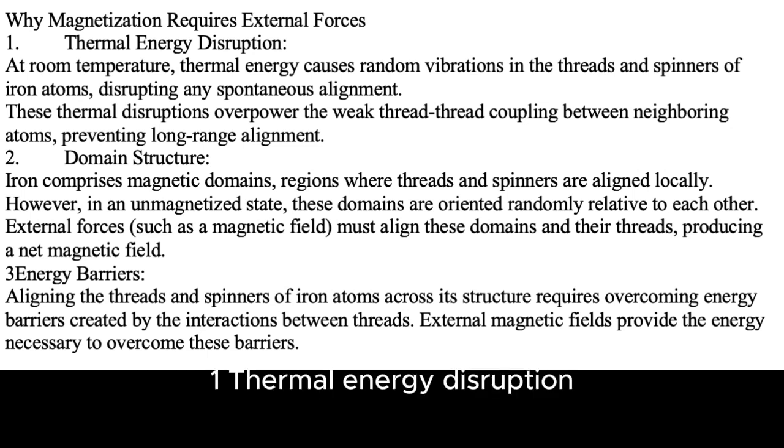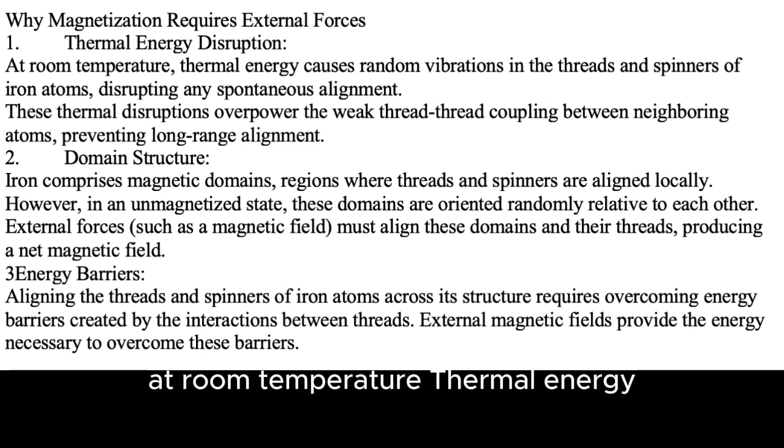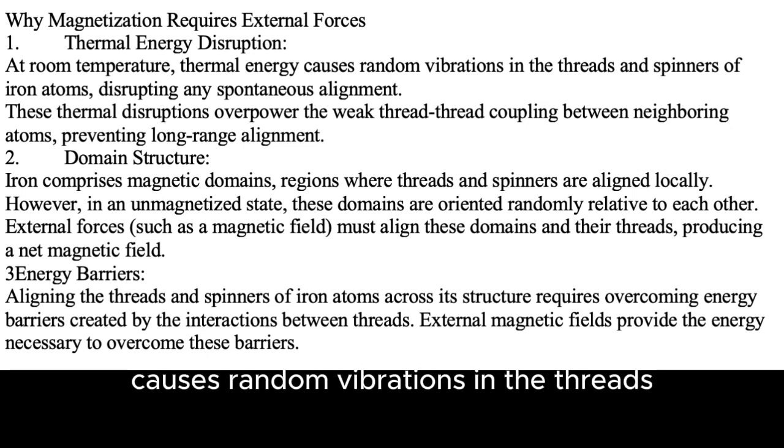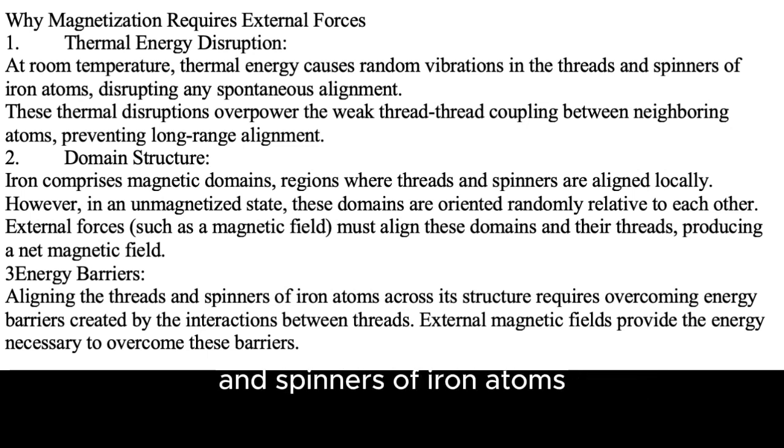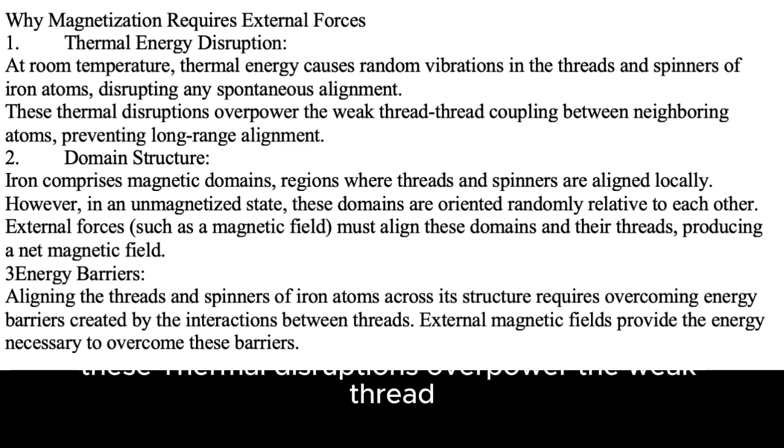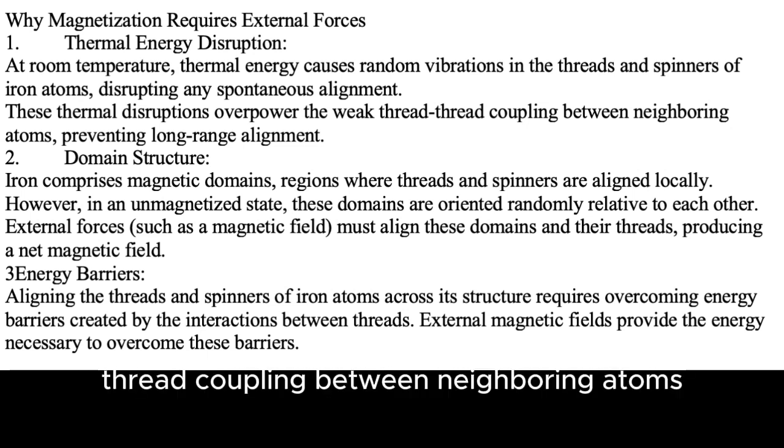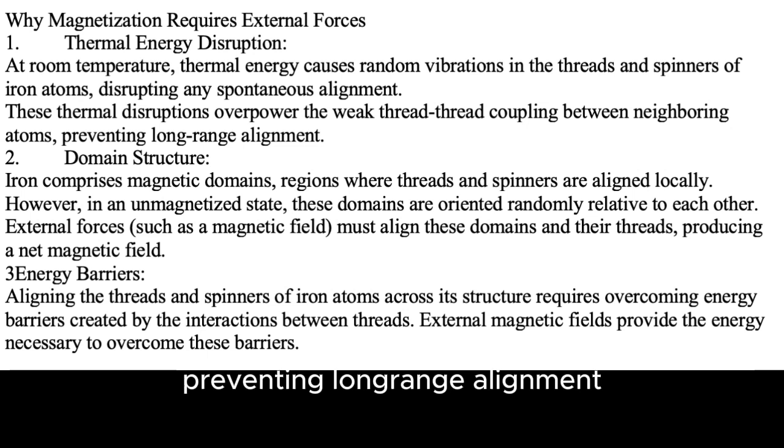1. Thermal energy disruption. At room temperature, thermal energy causes random vibrations in the threads and spinners of iron atoms, disrupting any spontaneous alignment. These thermal disruptions overpower the weak thread-thread coupling between neighboring atoms, preventing long-range alignment.